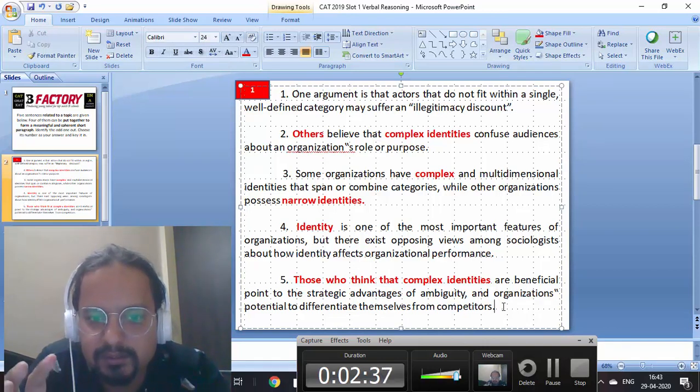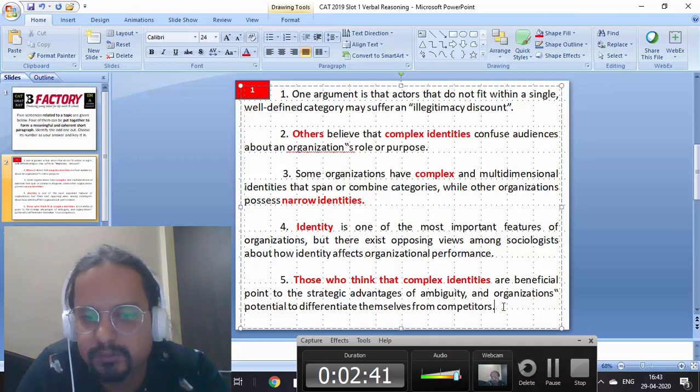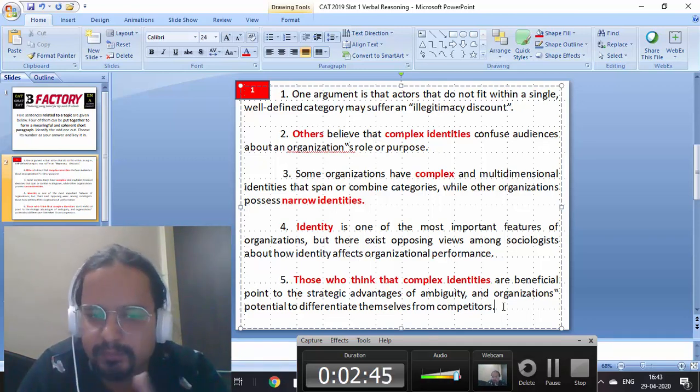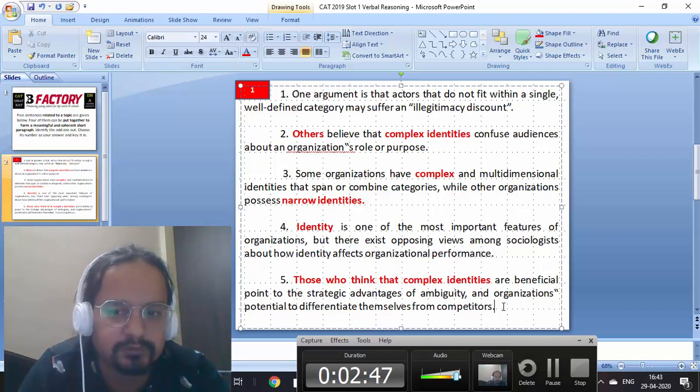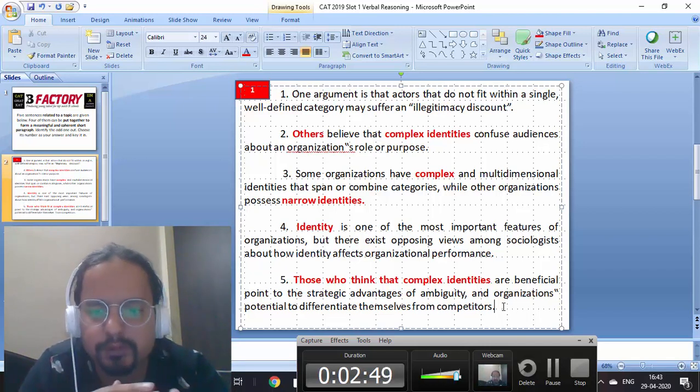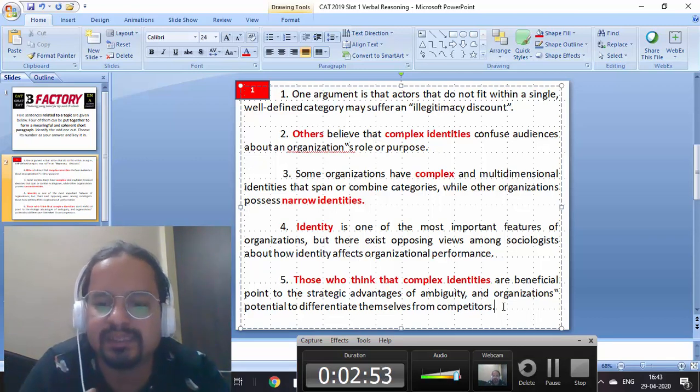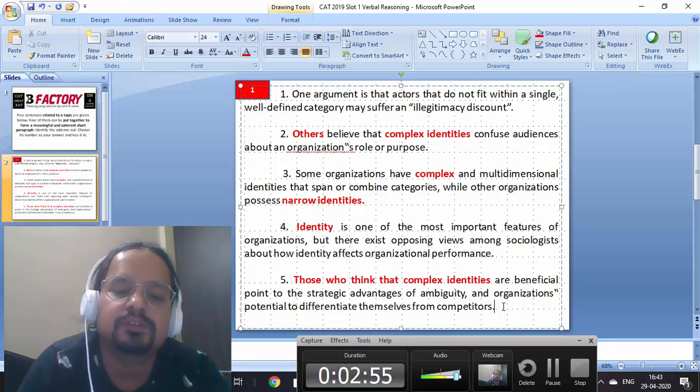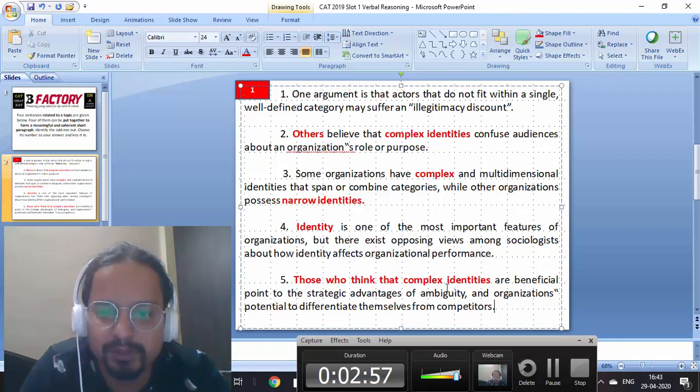So four might be the introductory one. I'm not looking at the exact order now because I first want to find a core, and if the core more or less links the statements, I don't need to go for the exact parajumble order. So number four says identity is an important part of organizations.